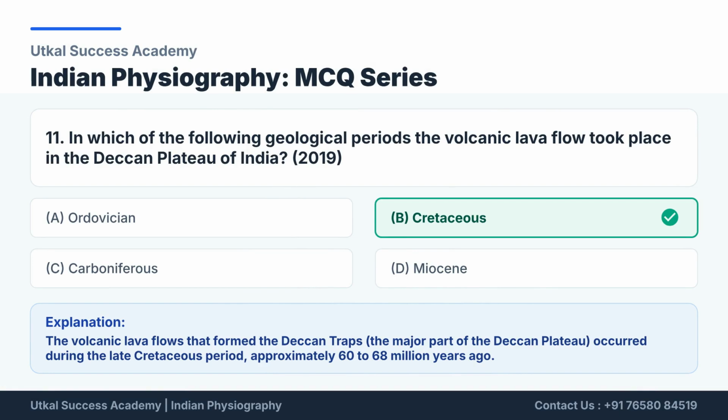One of the most important geological events in India's history was the formation of the Deccan Traps through massive volcanic eruptions during the late Cretaceous period, around 60 to 68 million years ago. These extensive lava flows covered large parts of western and central India, shaping the present-day Deccan Plateau. The event also had significant impacts on the region's geology, soils, and long-term landscape development.